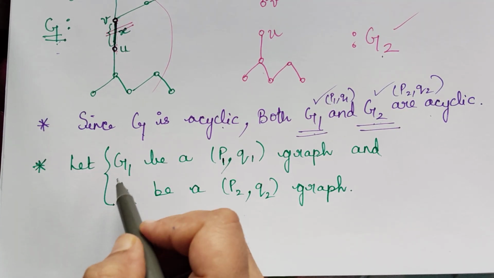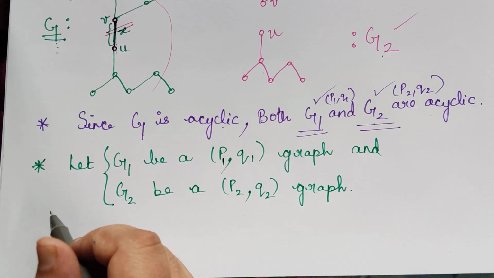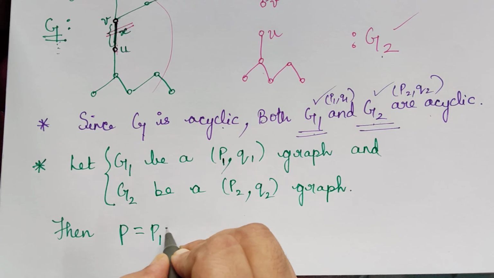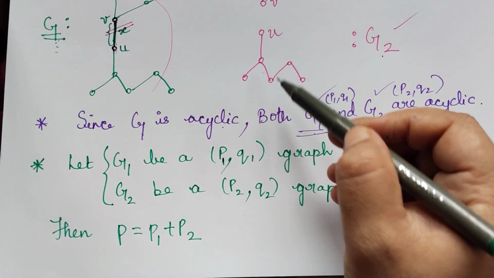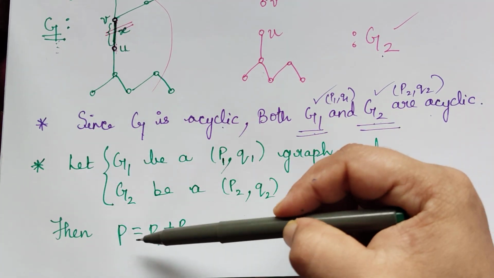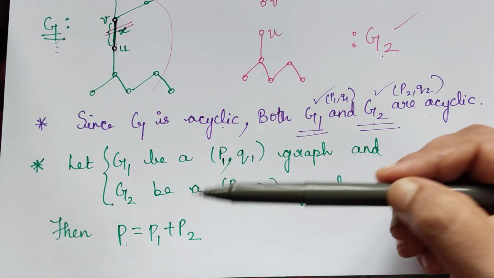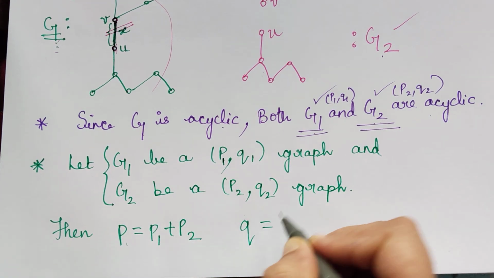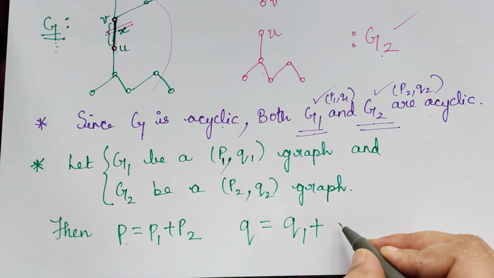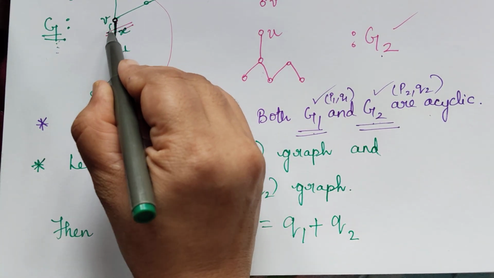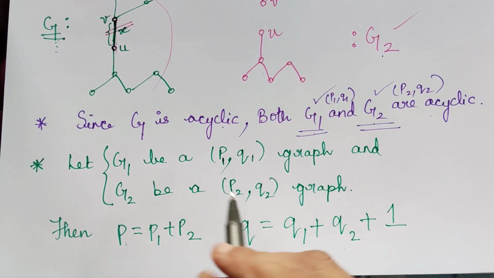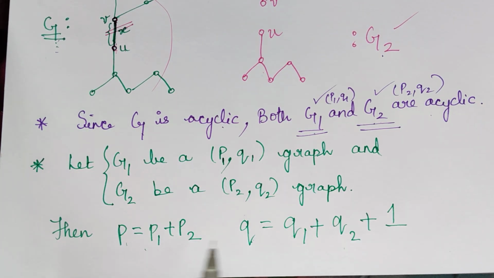Joining these two graphs only, we have the graph G. So we can say that the total number of vertices p will be equal to p1 plus p2, because the vertices of G1 plus the vertices of G2 will give us the vertices of G. What about q, the edges of G? It will be the edges of G1 plus the edges of G2 plus the edge that we have removed. How many edges did we remove? We removed only one edge. So plus that one will give us the edges of G. I hope you have understood this.